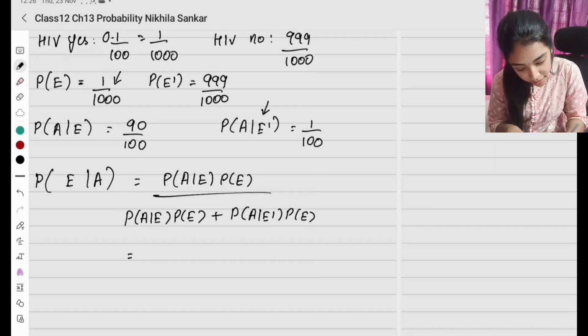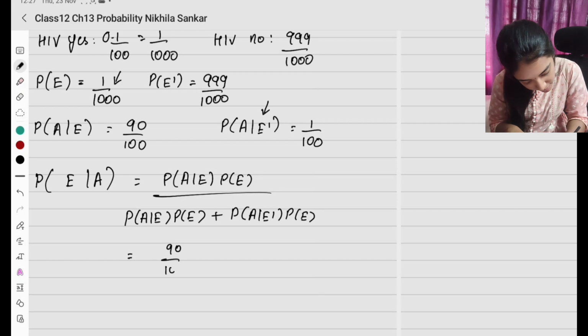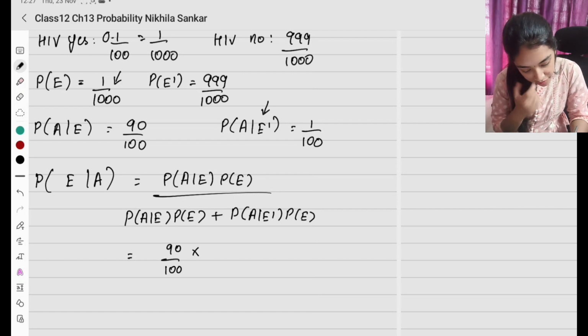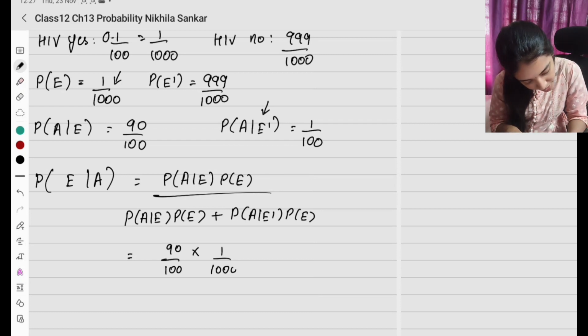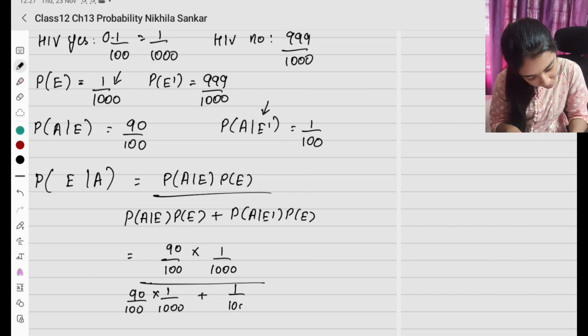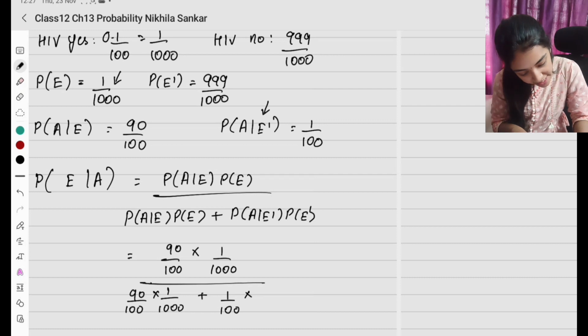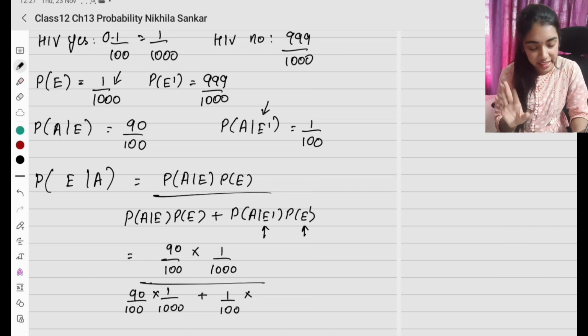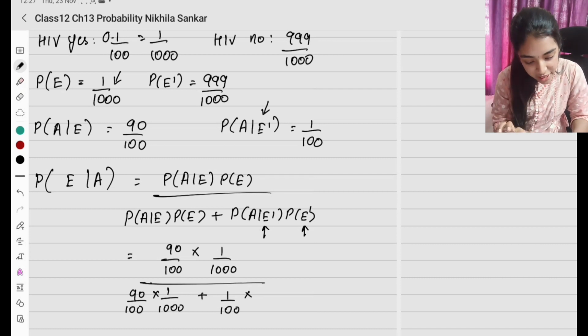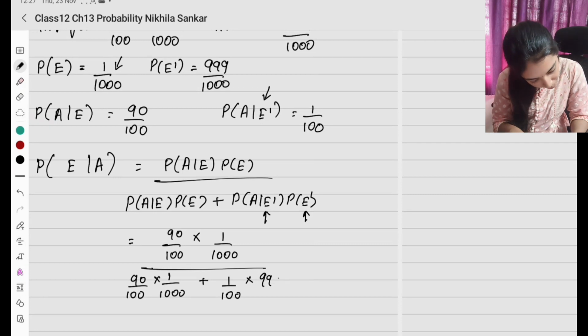Now, when I substitute the values, I have 90 by 100 times 1 divided by 1000, the whole divided by 90 by 100 times 1 divided by 1000 plus 1 divided by 100 times probability of E dash. In the given information, whatever is not E is E dash. So probability of E dash is 999 divided by 1000.